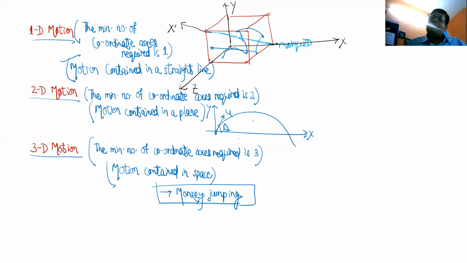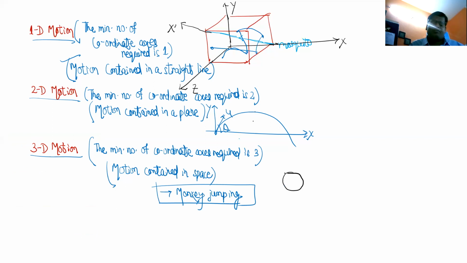One more thing. 3D motion cannot be exactly represented in a 2D plane. We are studying on paper, and on paper we can't represent 3D objects. So whenever we represent, we have to imagine, right? Many things have to be imagined. So diagrams are not exact or accurate. In diagrams also, most of the things we have to imagine. Many times people don't understand things, therefore they get confused.